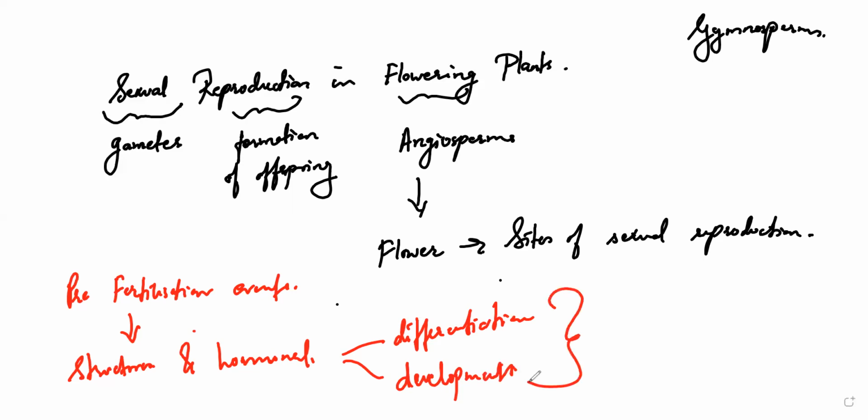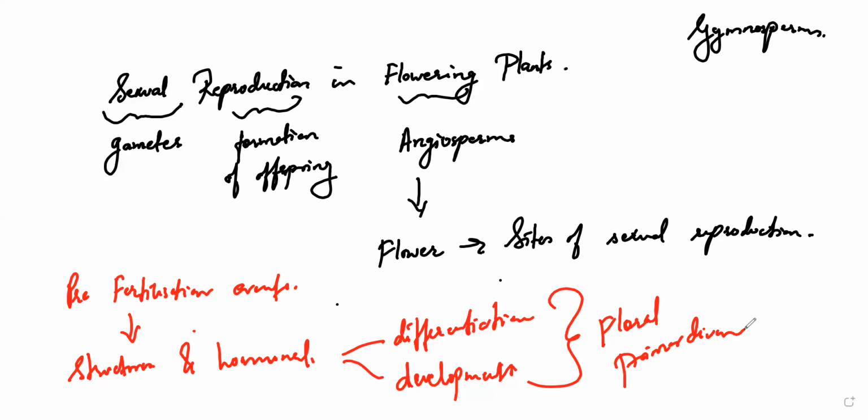Because we are learning about flowering plants, it will lead to the differentiation and development of the floral primordium, the entire flowering plant. So let's see one by one the pre-fertilization structures and the events which are going to take place.